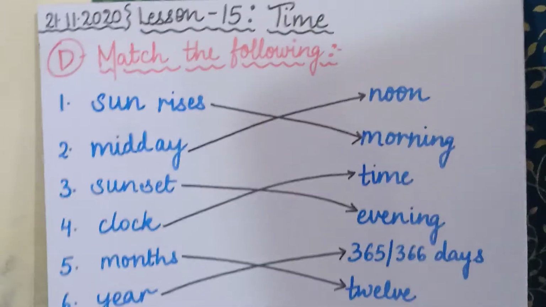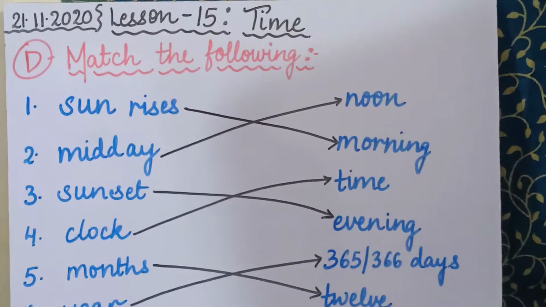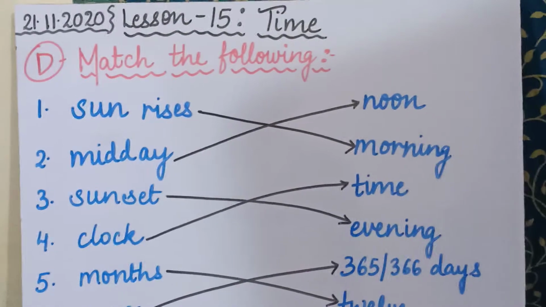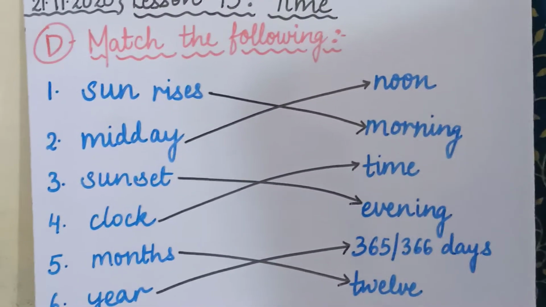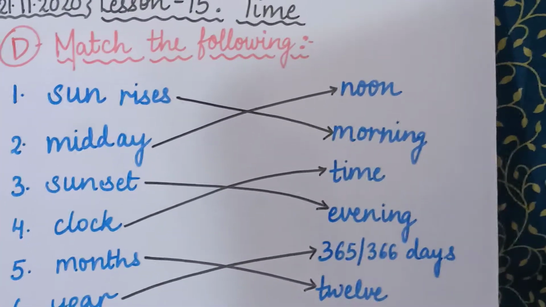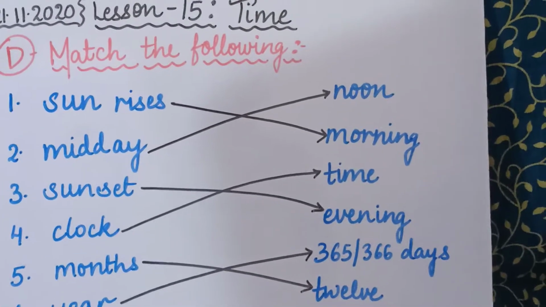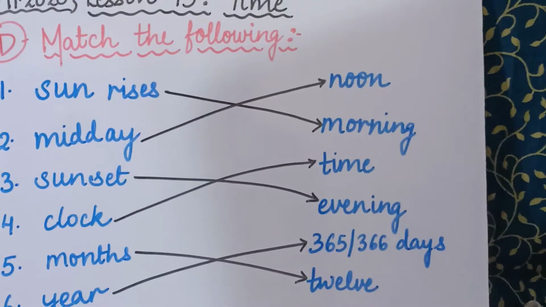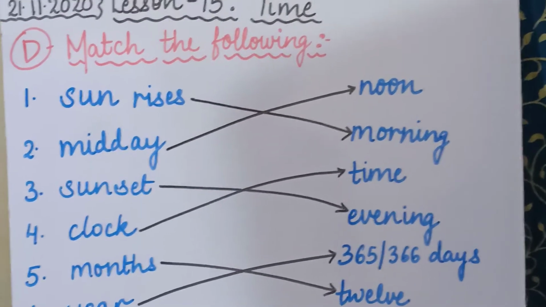Now before starting this video, I would like to tell you that first of all, I have explained this chapter and completed the book exercise. I hope your book exercise is also completed. Then I gave you the notebook work, in which A part was your missing letters, B part was your fill in the blanks, and C part was your true false, which I gave you yesterday. I hope you all have completed that work, and those who have not completed it, please make sure you complete it today.